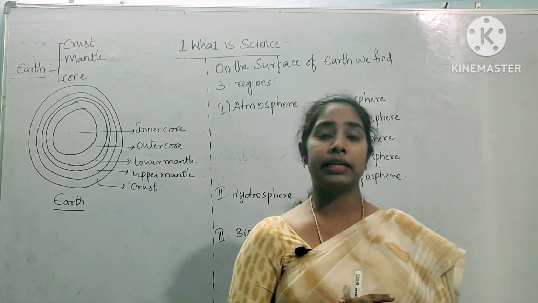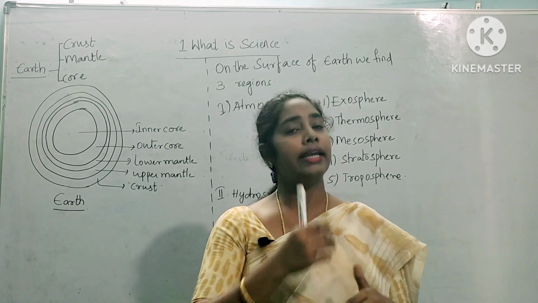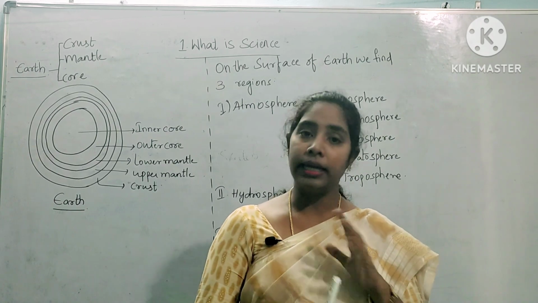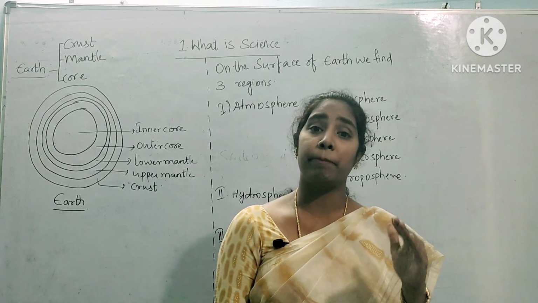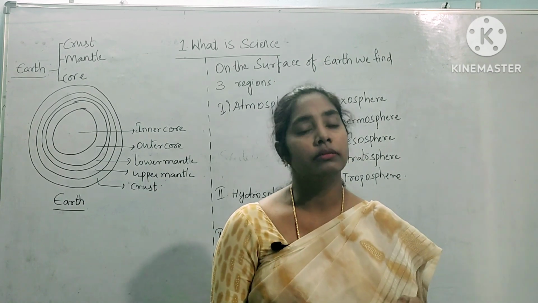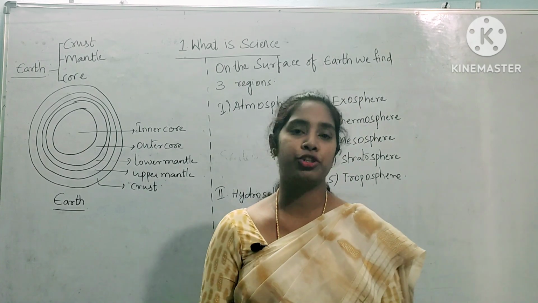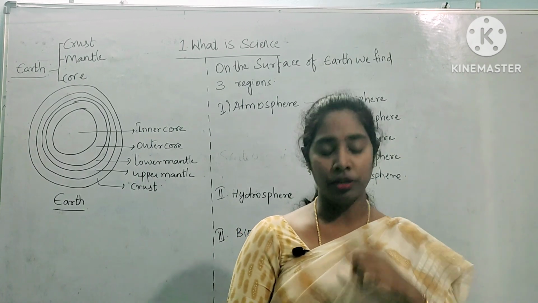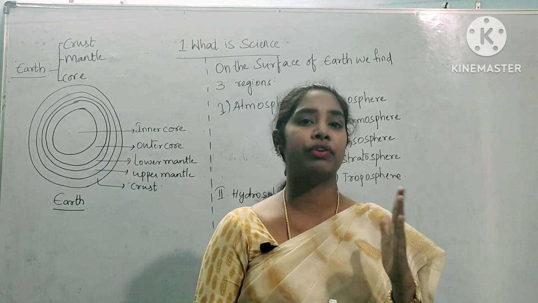NEET has biological science, which is botany and zoology, and physical science, which is physics and chemistry. If you focus only on the intermediate 2-year course textbooks, that is not at all enough. You must have some basic foundation to get clarity about your intermediate. If you are well and good in your basics, then there is no issue. But if you are preparing seriously to crack the NEET examination, you have to study from at least the 6th standard.